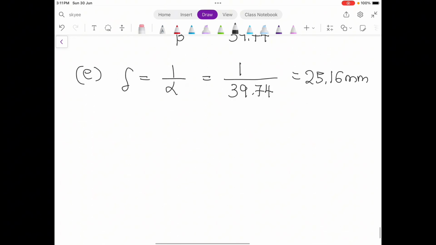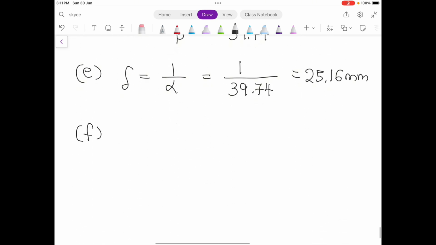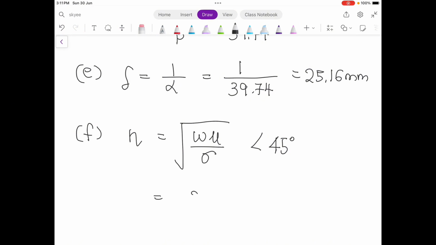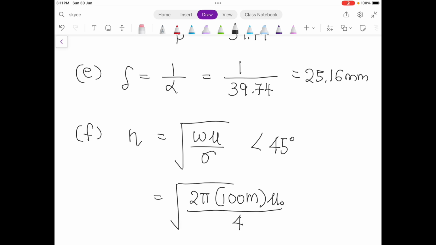And calculate the intrinsic impedance. Write the formula first: the square root of omega mu over sigma, and the angle is 45 degree. So it's 2 pi f, with f equal to 100 mega, times mu naught, divided by 4. The angle is 45 degree.